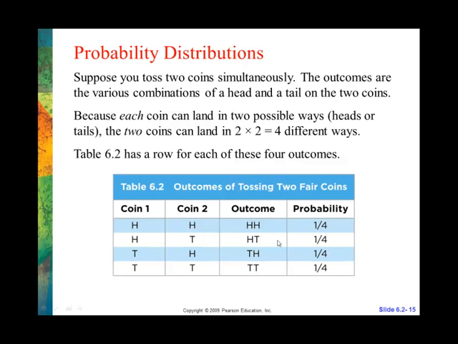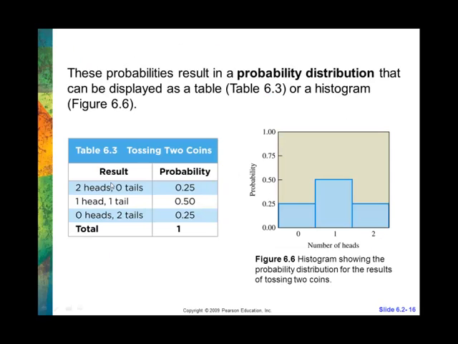To make our probability distribution, we look to see there was only one place where we had 2 heads, but there were 2 places where we had 1 head and 1 place where we had no heads. That created this. Here are our events: 2 heads, 0 tails, 25%, 0.25, 1 out of 4. 1 head and 1 tail happened 2 out of 4 times, or 50%, or 1/2, or 0.5. 0 heads happened 1 out of 4 times, or 0.25, or 25%. Notice when they add up, they have to equal 1. If they didn't equal 1, you made a mistake, probably in rounding somewhere. So go back and check those things.